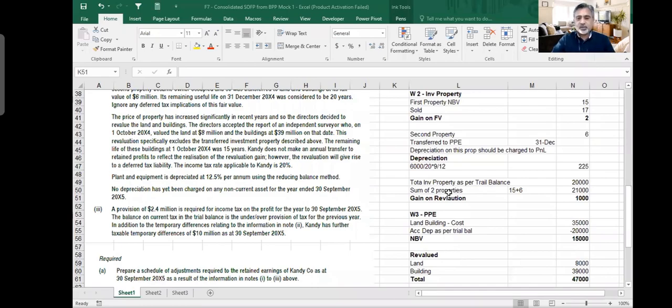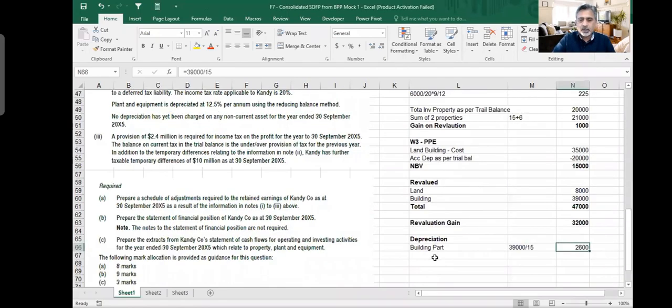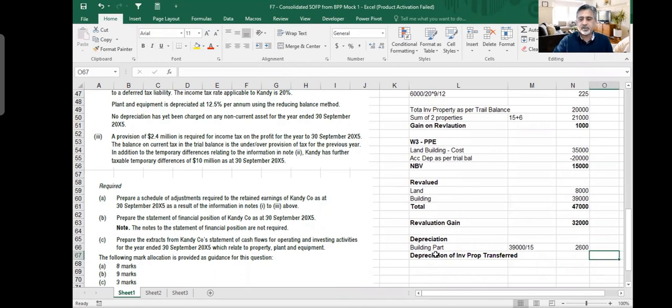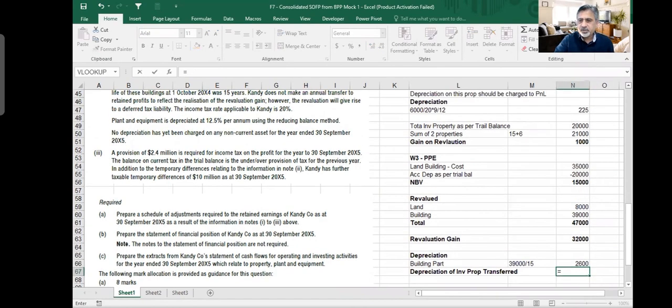And then I also have depreciation on investment property transferred. Okay, because some investment property I also transferred. How much of that depreciation? That was this much, 225. I can show this calculation here.